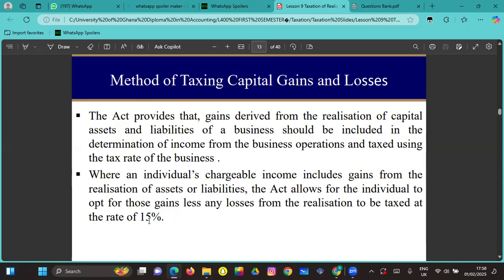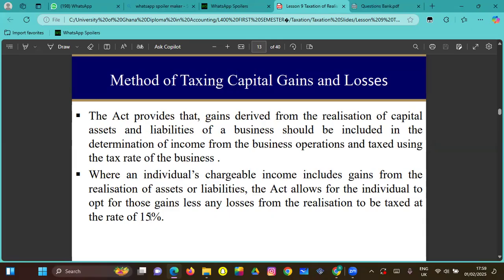But note that businesses are automatically enforced to add it to their net income for that particular year, and then they are going to apply their 25% corporate tax on it. But as an individual, you have two options: either to charge it differently, or include it and then tax it with a graduated tax rate.